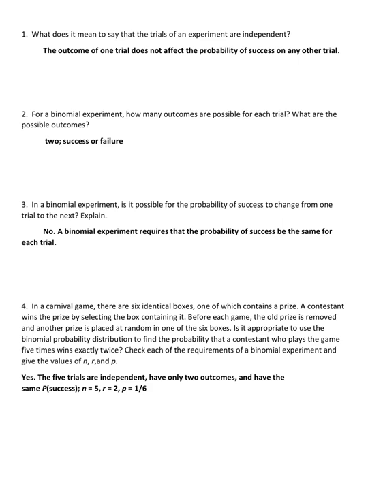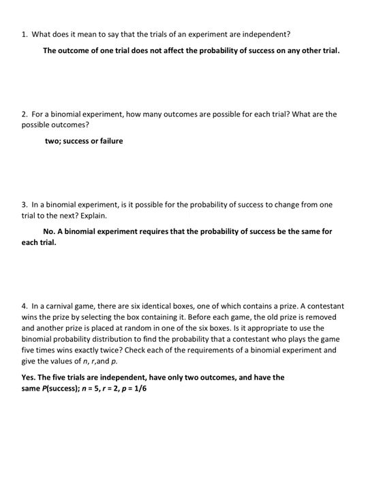And so let's look at an example. In a carnival game, there are 6 identical boxes, one of which contains a prize. A contestant wins the prize by selecting the box containing it. Before each game, the old prize is removed and another prize is placed at random in one of the 6 boxes.